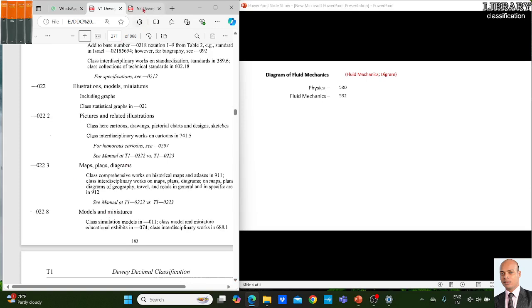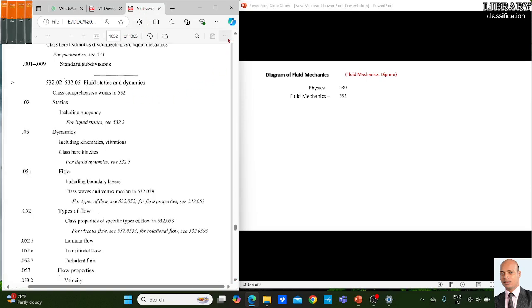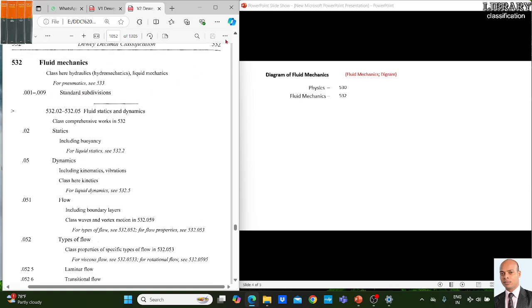Again we move to the 02; here under the standard subdivision the rule is given, because every standard subdivision has only one 0, but here before the standard subdivision 01 there is one more 0. This rule shows that before adding the standard subdivision you are supposed to add one more 0. This is the rule for a standard subdivision.